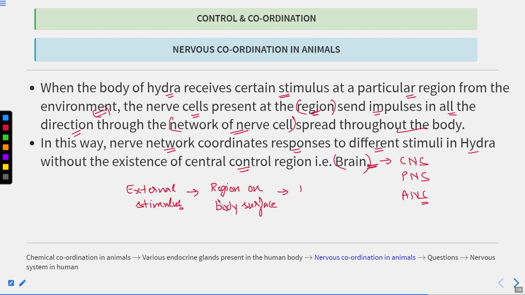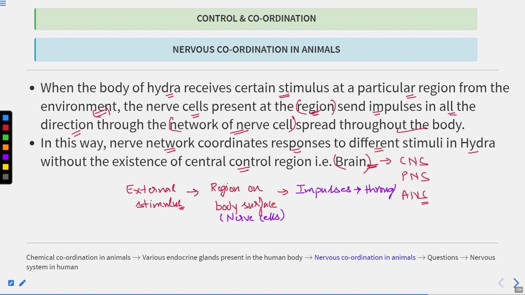This external stimulus is received by the nerve cells present on the body surface. So here you can write nerve cells are present. Then these nerve cells will generate impulses, and these impulses are then transferred throughout the body.